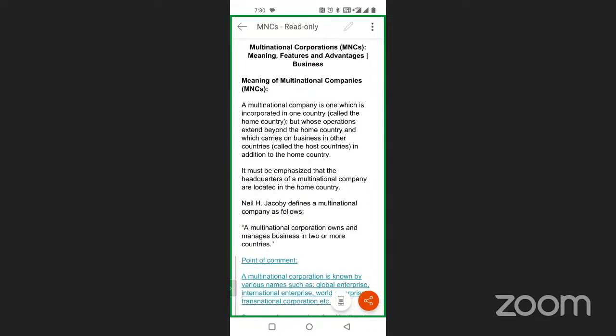Who is an MNC? An MNC must have a host country where it has started its own operation. That means the creation of the company was made in one particular country. Say a company has a host country, India, and then the company has started its business and industries, its workplace, in other countries. That means it has created workplaces in other countries, and it is creating product in different countries. So that is called MNC.